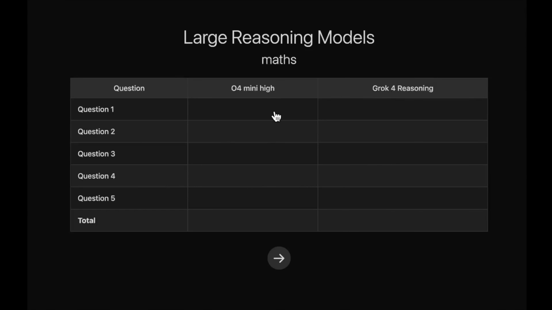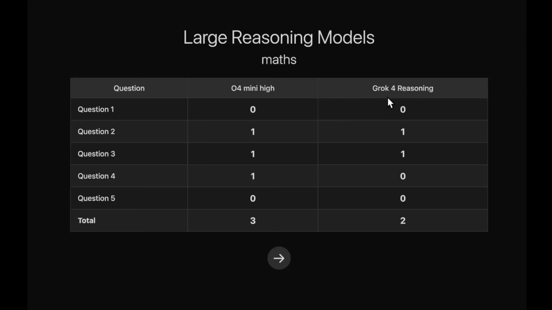So there were nearly 5 questions, and if you look at the scores, you can see out of 5 questions, O4 mini high gets 3 questions right, and this has been the first model that has been able to get these many questions correct. Grok 4 reasoning on the other hand just got 2 questions right. So that brings the total to just 2 for Grok 4 reasoning and 3 for O4 mini high.